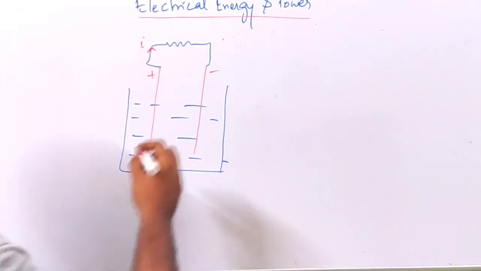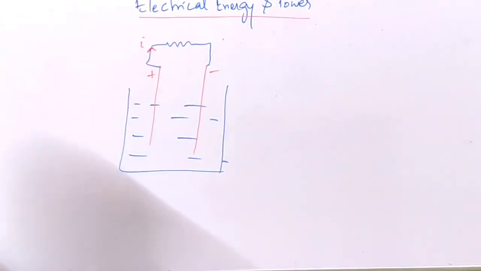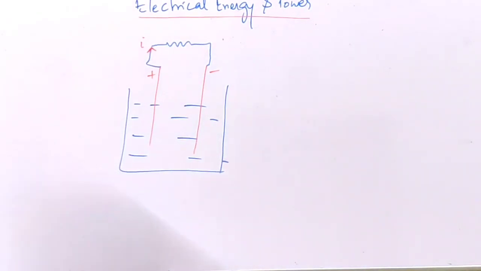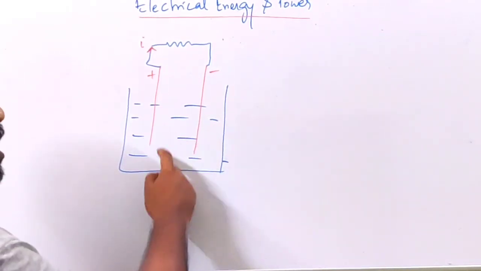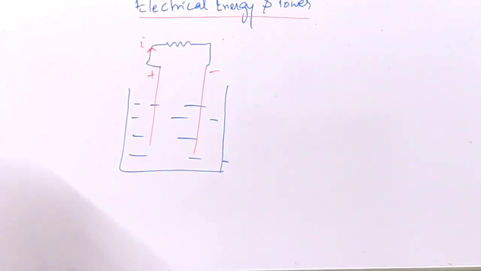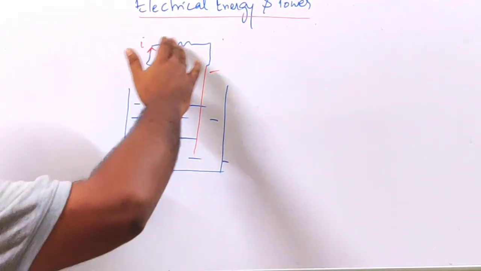Okay, evolution of heat. Now, where has this energy come from? What is the source of this heat energy? The source of heat energy is the chemical energy of the electrolyte. So the chemical energy of the electrolyte is converted into heat energy across the resistor.